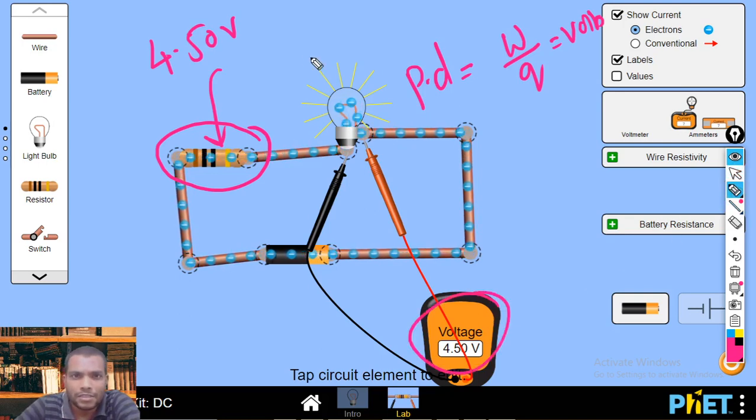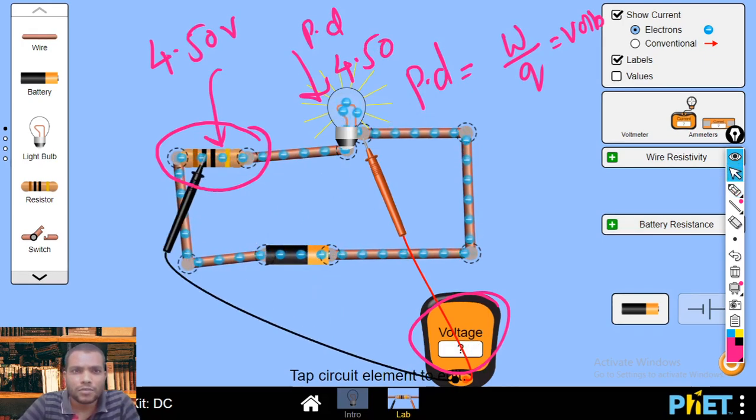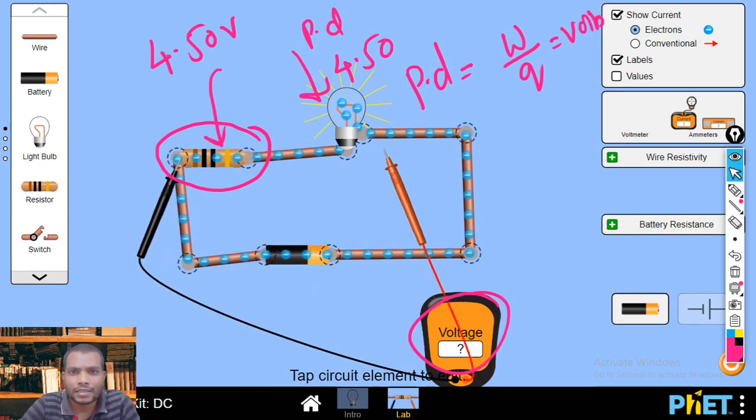So it's also having the same. So we can say that the potential difference is also equal to 4.50, the work done per charge. Or if you measure the same potential difference, you can get it at the external output.